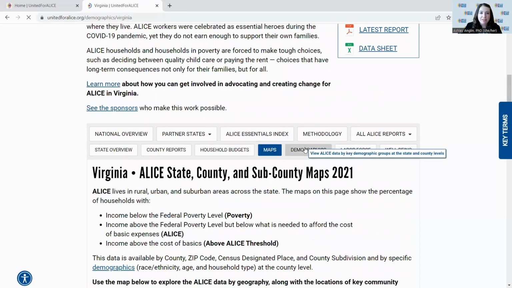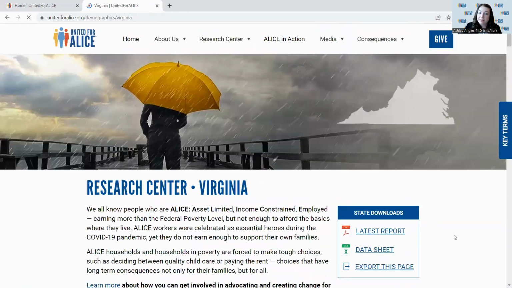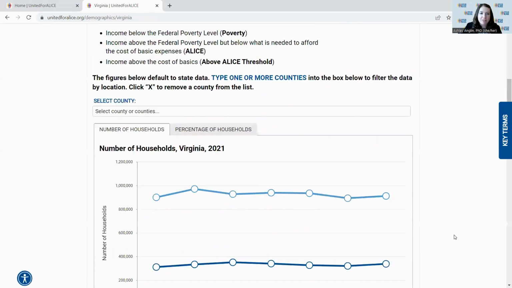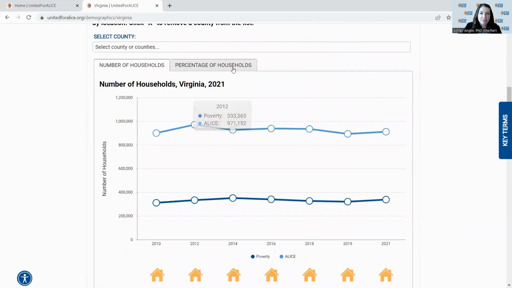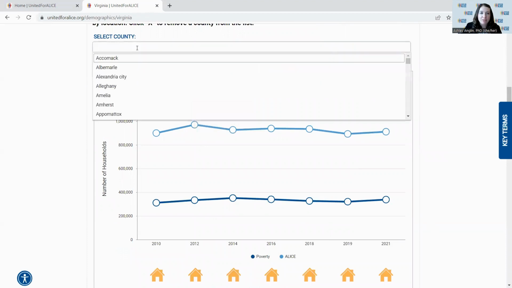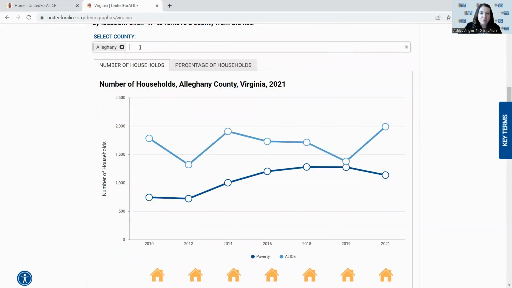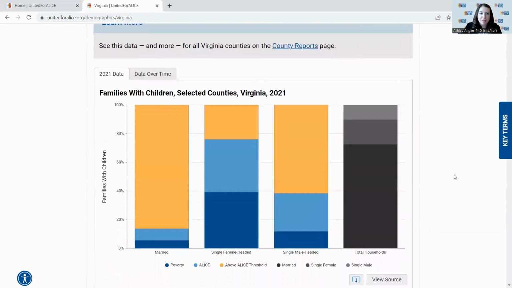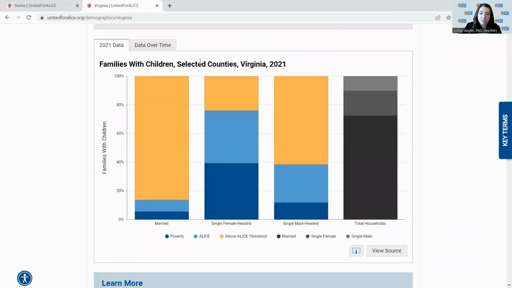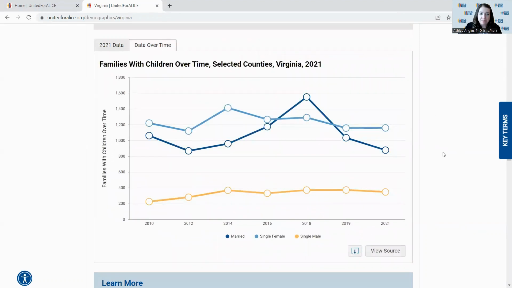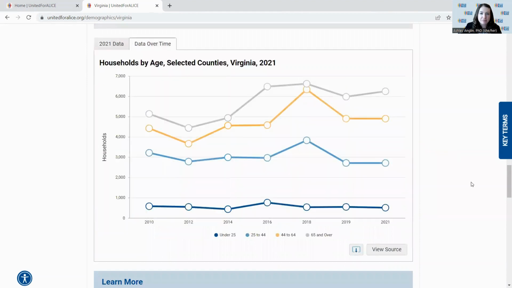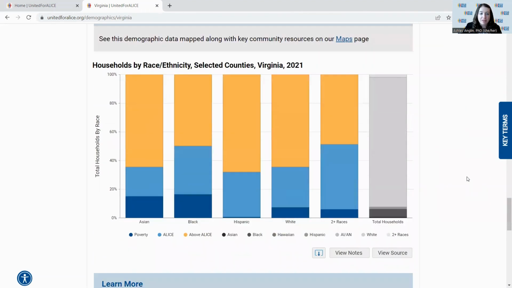For demographics, there's a lot of data that we have here that you again can customize to include one or more counties. On this tab first, you can see the overall number of households and percentage of households. This is where you can again use the county select tool to get that overall households over time. Below that, you can see the breakdown for families with children for your selected counties. Both that 2021 breakdown as well as the numbers over time. Here by age. And then also by race ethnicity.